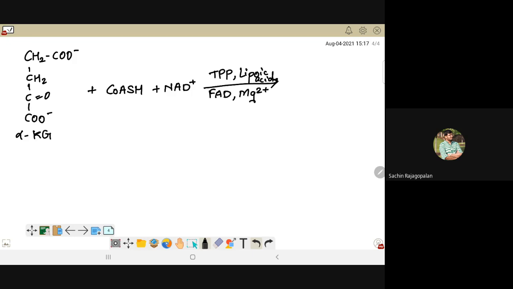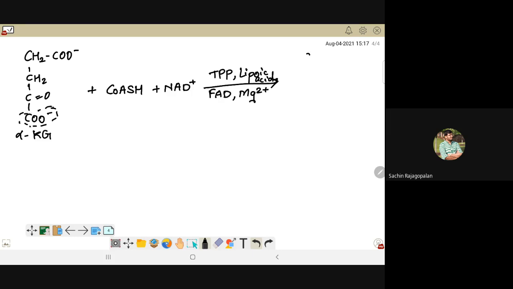Because first thing that will happen to alpha Kg is that it's going to attach itself to TPP. Then it is going to be transferred to the lipoic acid residue. Then we are going to form an FADH2. From that FADH2, we are going to pass the hydrogens to NAD. So the exact same thing will happen with alpha Kg also. And as it's an oxidative decarboxylation, you are going to remove another carbon dioxide molecule here. That carbon dioxide is going to come from this carboxyl group.